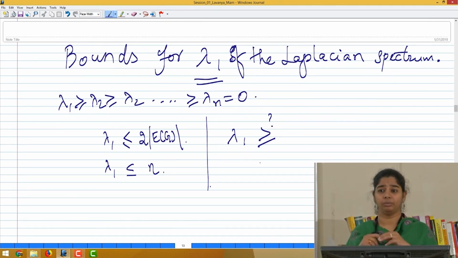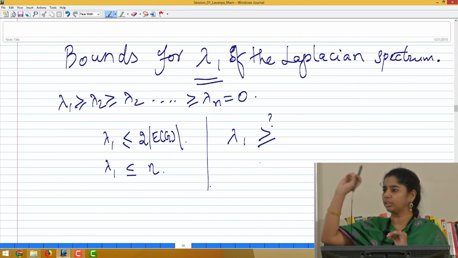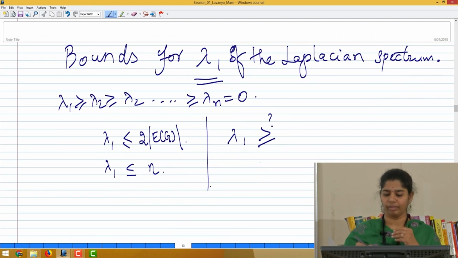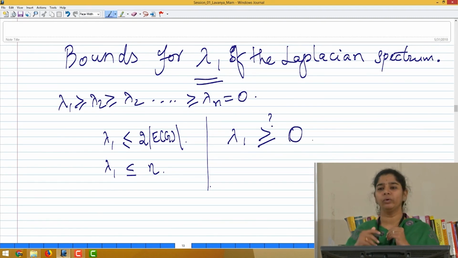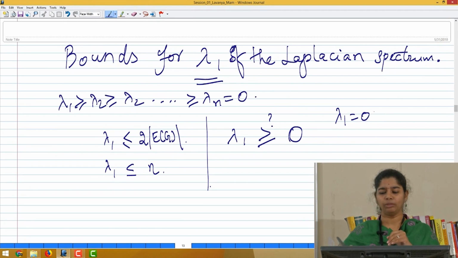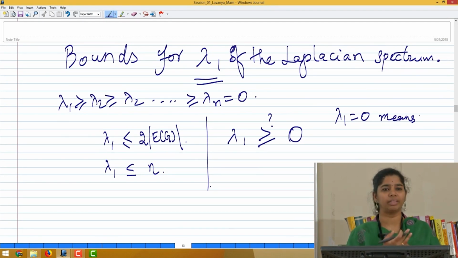for the largest eigenvalue? We are not talking about other eigenvalues. We concentrate only on the largest eigenvalue. So, what do you think it could be? 0 is one trivial option. So, when can lambda 1 be 0? Only for a disconnected graph? I am talking about the largest eigenvalue. When lambda 1 equals 0, what does it mean? You know lambda n is 0 and they are all in decreasing order. So, that means all the eigenvalues are 0. So, when can that happen?